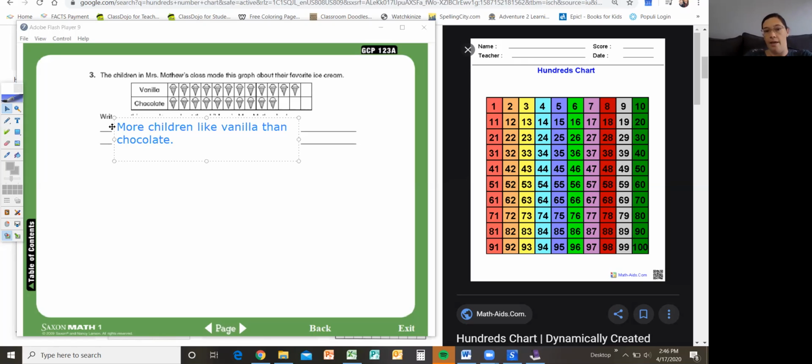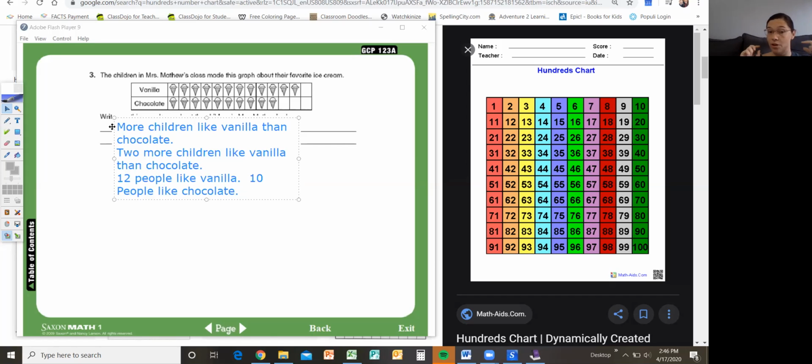We could also say 2 more children like vanilla than chocolate. We could count the number 1, 2, 3, 4, 5, 6, 7, 8, 9, 10, 11, 12 people like vanilla. That's something we could say. 12 people like vanilla. Or we could say 10 people like chocolate.